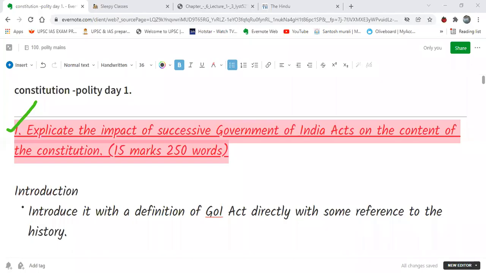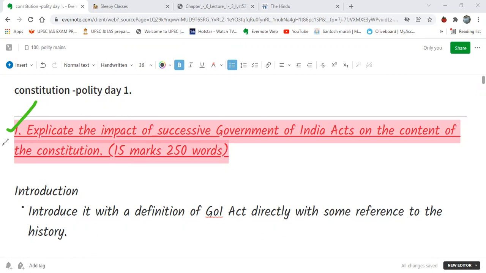Hello everyone. We are going to discuss the GS questions of CSE. Today onwards, we will discuss two questions from GS and we will discuss the solution of the questions.